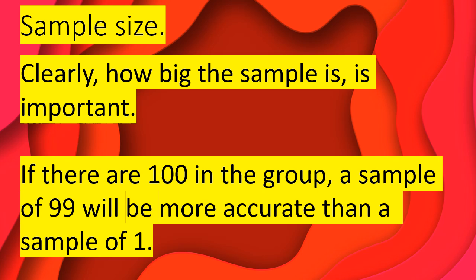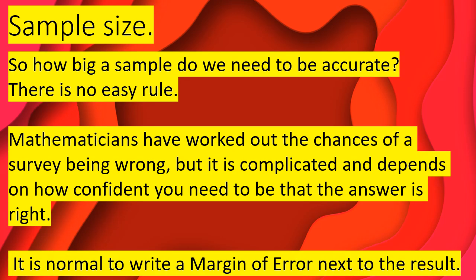Clearly, how big the sample is is important. If there are 100 in the group, a sample of 99 will be more accurate than a sample of 1. So how big a sample do we need to be accurate? There is no easy rule. Mathematicians have worked out the chances of a survey being wrong, but it's complicated and it depends on how confident you need to be that the answer is right.